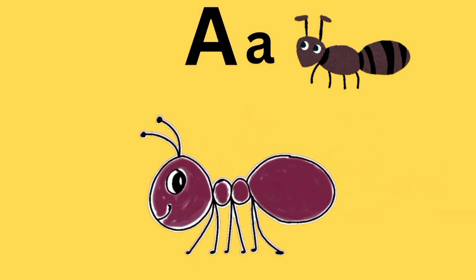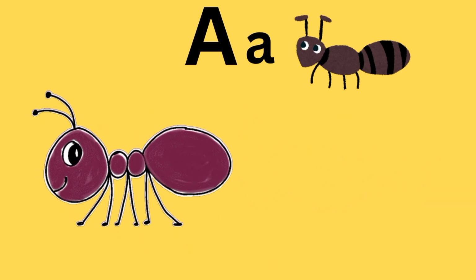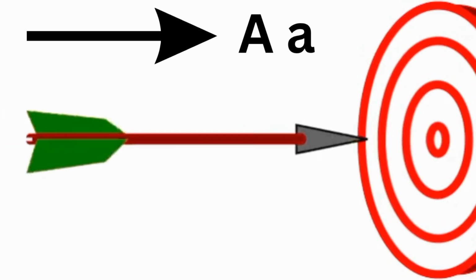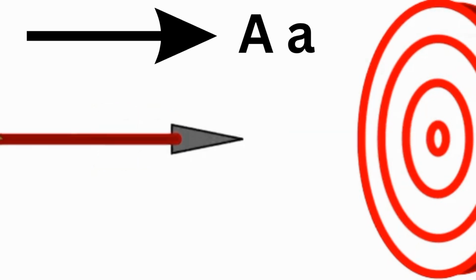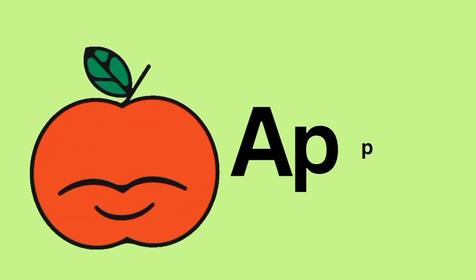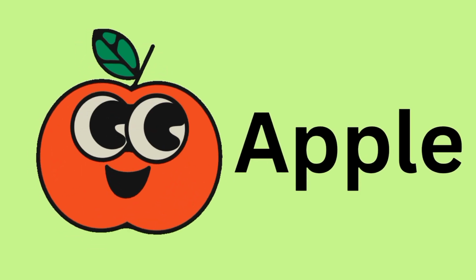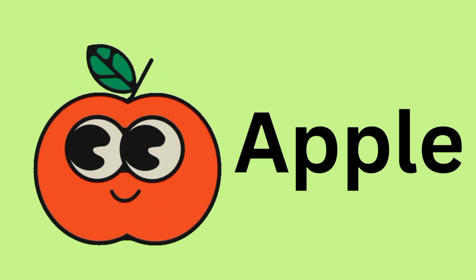Hello, I am ant. I am very strong. A is for arrow, which goes straight and straight. Arrow.